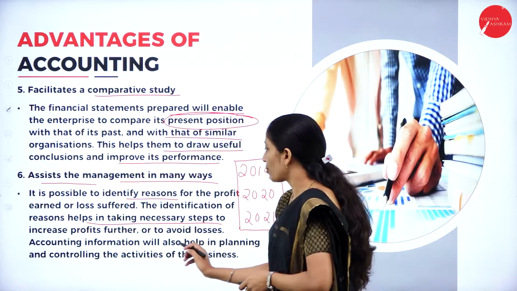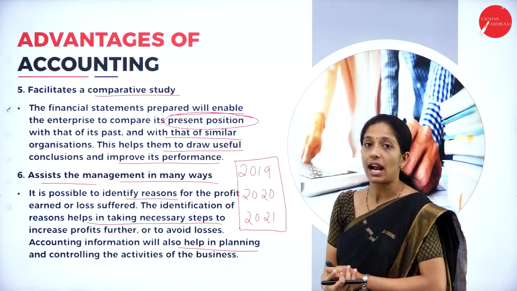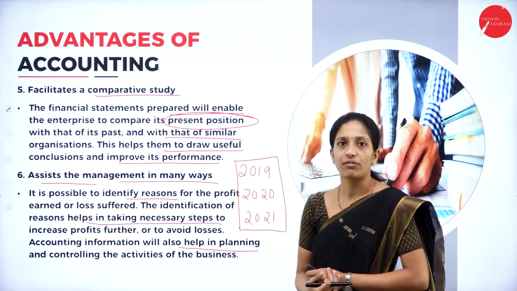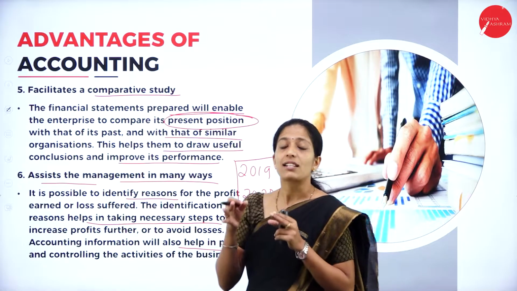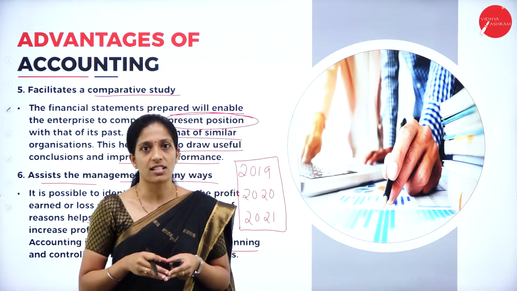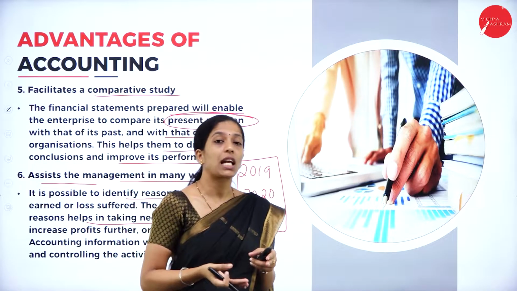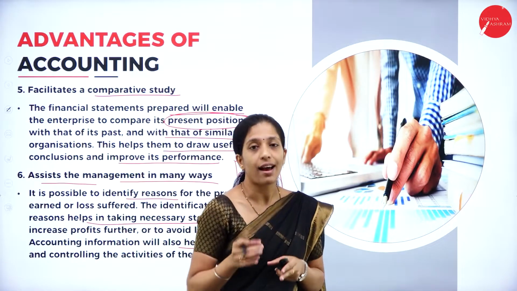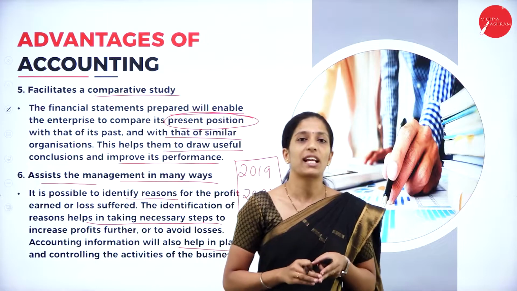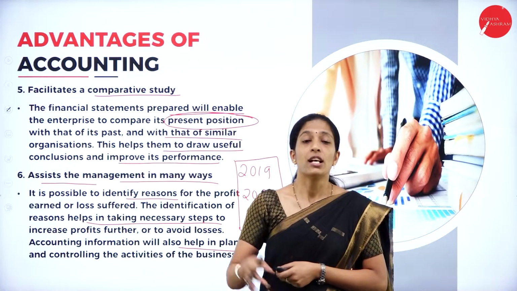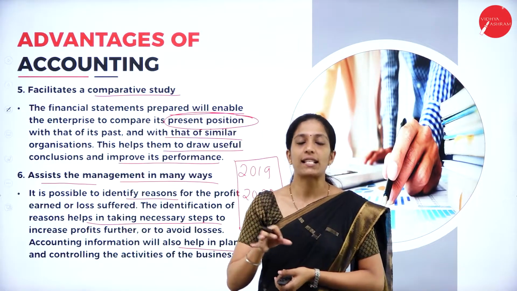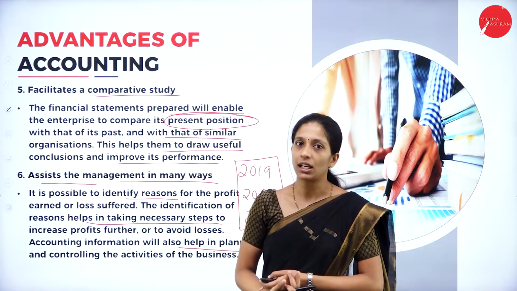Accounting information also helps in planning and controlling the activities of the business. That is, it is useful in management decisions. So, it helps in planning, organizing, directing, controlling and communicating accounting information. So, all these management decisions can be based on accounting information.